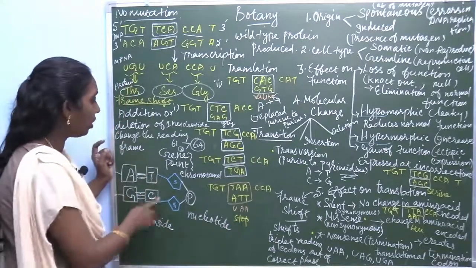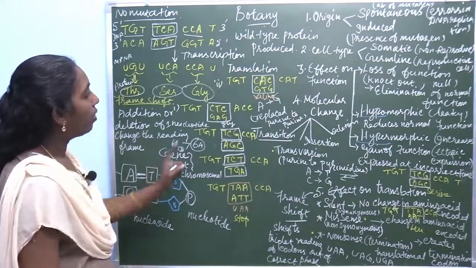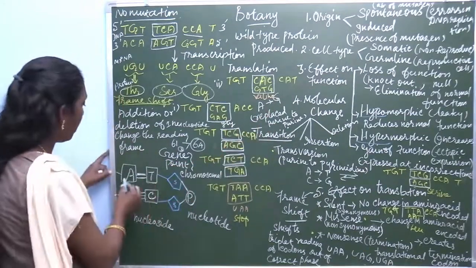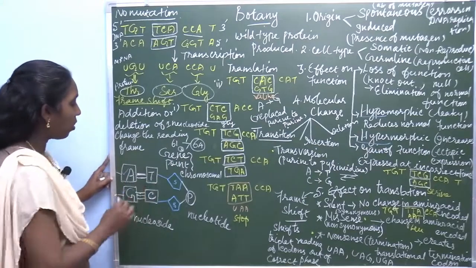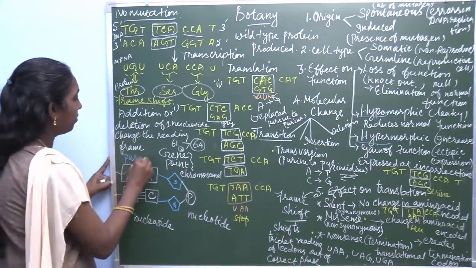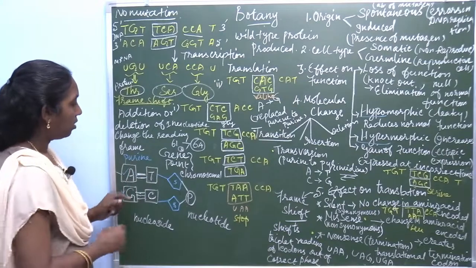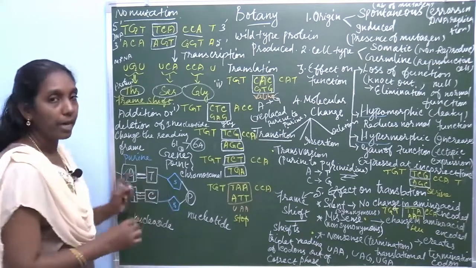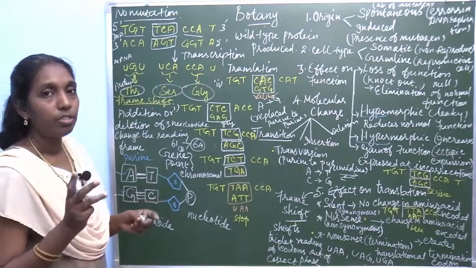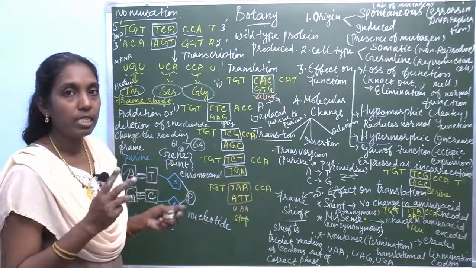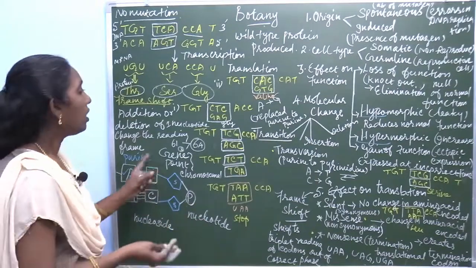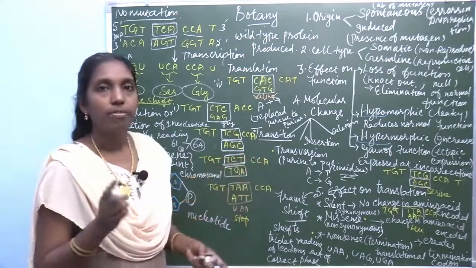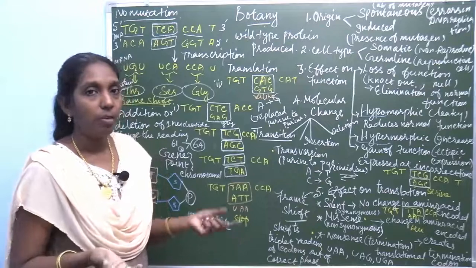Among these four, adenine and guanine are called purines. And thymine and cytosine are known as pyrimidines. The nitrogenous bases are of two kinds, purines and pyrimidines. So here, a base is substituted or replaced in transition. The first type is transition mutation.